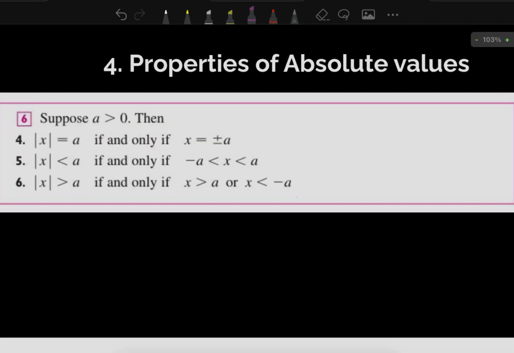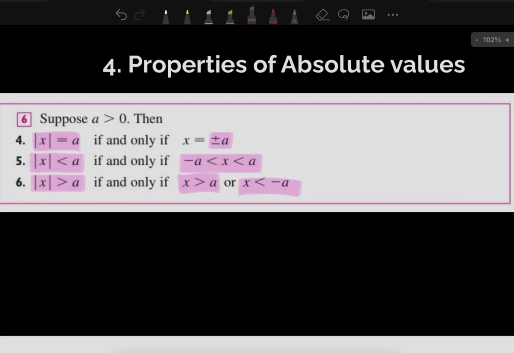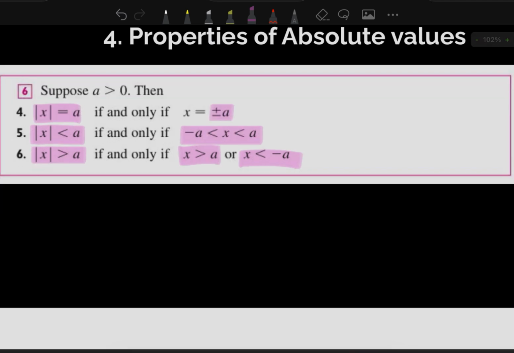So we already said the modulus of A can be plus or minus according to its domain. If the modulus is less than a number, we should describe it in this form: it should be greater than the negative value and smaller than the positive value. If the function is less than the number, it means it is greater than and it is less than. Okay, so let's try some of the exercises.